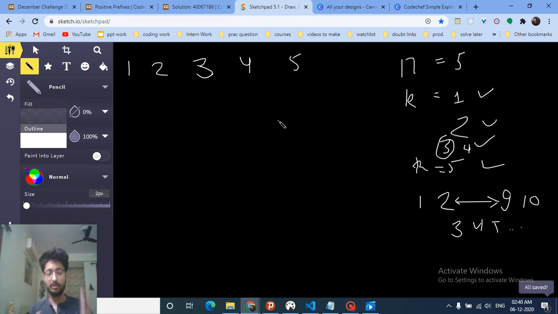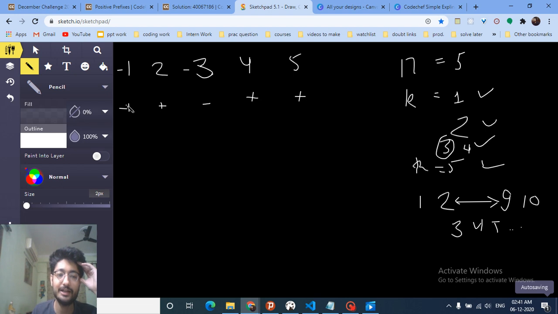If we cannot use negative signs or positive signs consecutively, just try to do it alternately. Can we do it alternately? Let's check. If I put the first element negative, then the sum of the first two elements is negative, this is positive, and this is also positive. But if I make this negative also, alternating, then this will be negative, this will be positive, and this will be positive.